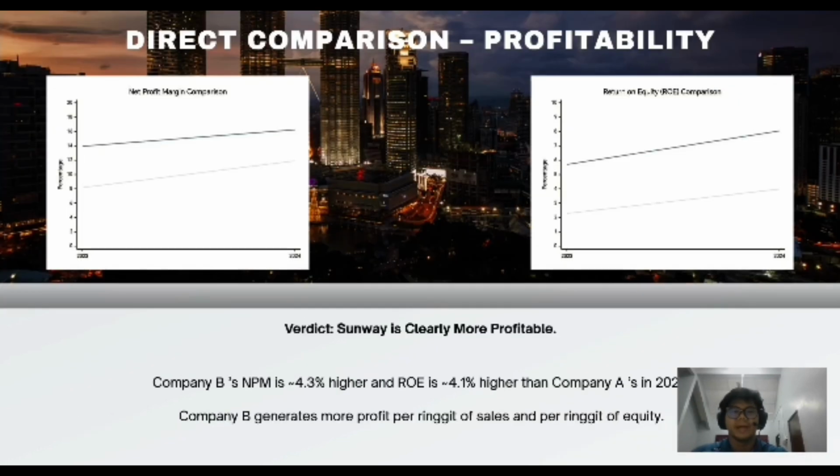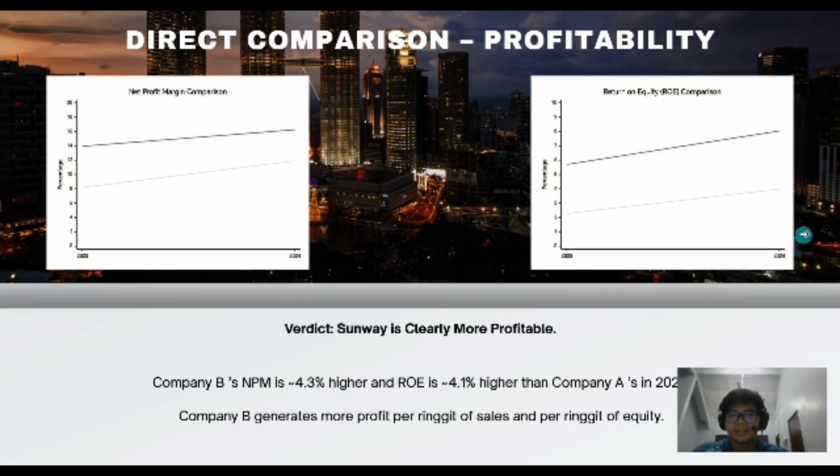Now let's move on to the next slide. A direct comparison now between profitability. Bringing profitability together visually, the verdict is clear. Company B is more profitable. Its net margin is about 4.3% higher, and its ROE is about 4.1% higher. Company B simply generates more profit per ringgit of sales and per ringgit of equity.